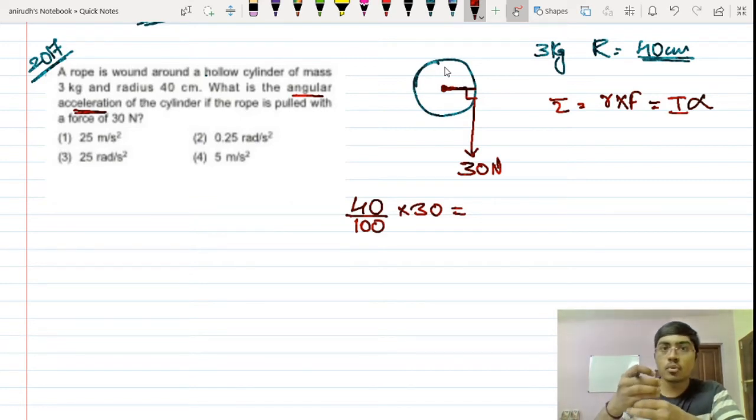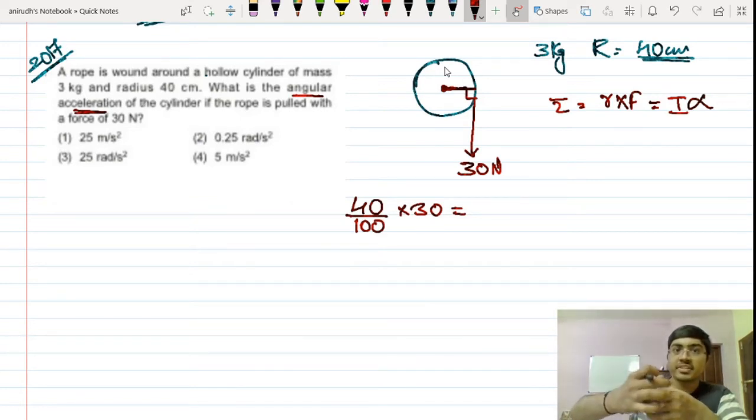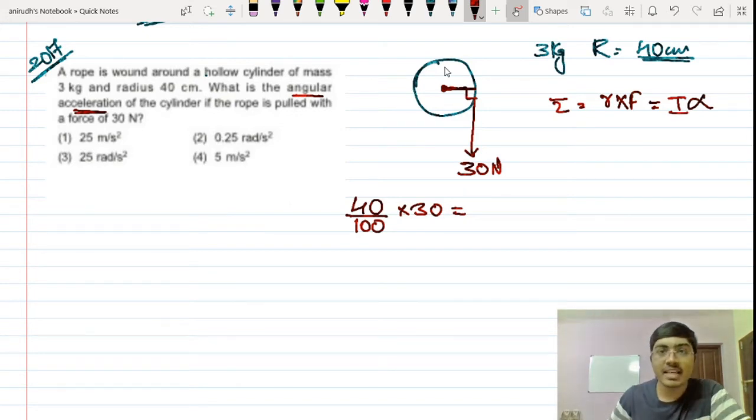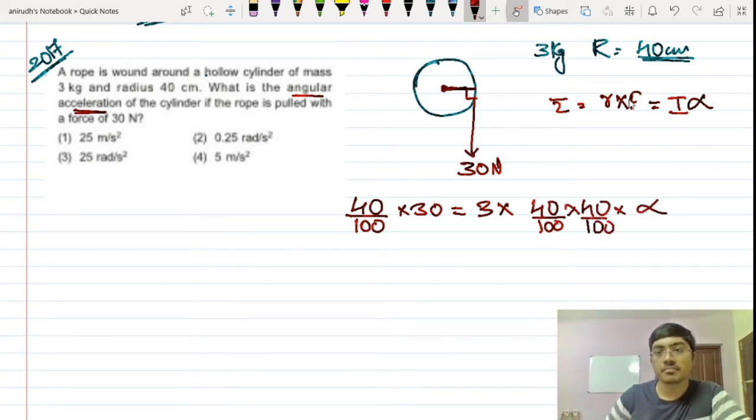You can consider the hollow cylinder as an infinite number of rings kept above one another, so you can take its moment of inertia as MR square. So 3 multiplied by r square, that is 40 by 100 into 40 by 100, multiplied by alpha.